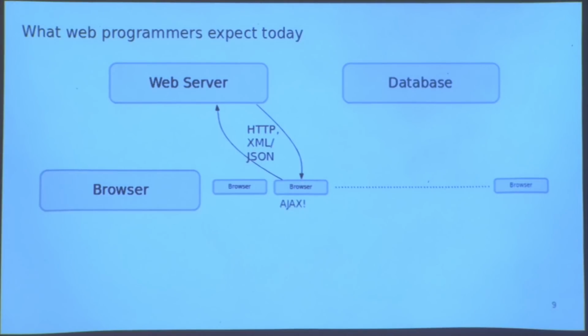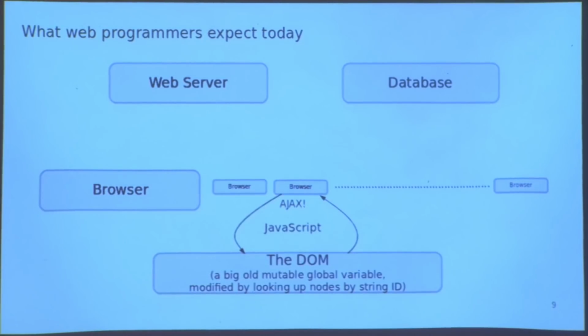There's this AJAX style where the browser, within a single page view, will sometimes make extra HTTP requests to the web server and receive responses that are processed programmatically in a customized way. And this often uses representations like XML and JSON and other simple wire formats for exchanging data between the client and the server. And then when the browser gets back that response, there's some JavaScript code running there which implements arbitrary logic for controlling the UI that we're displaying to the user.